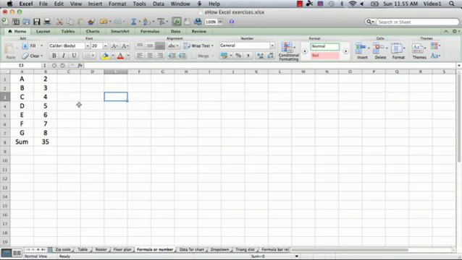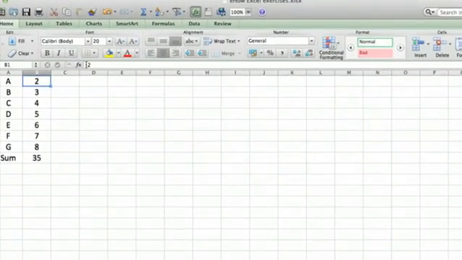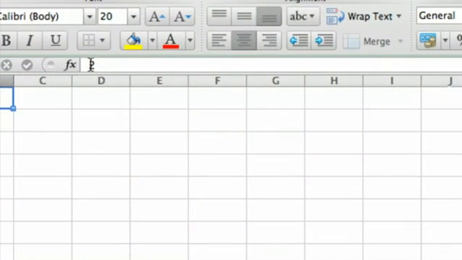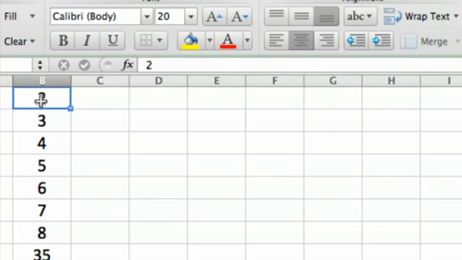To determine which ones are which, you simply take your cursor and click on the cell and look in this area here, which I will zoom in on. It's called the formula bar. You'll see that the contents of the formula bar are the same as the contents in the cell, which means that the cell is defined as a number.